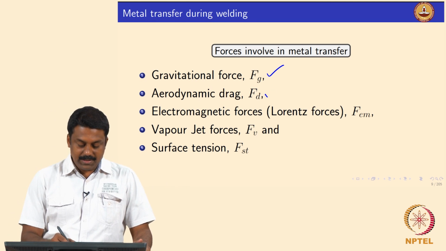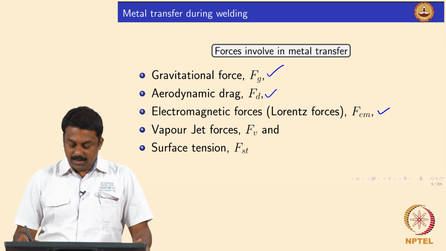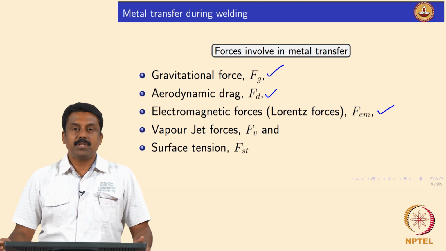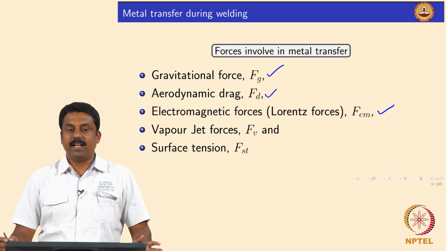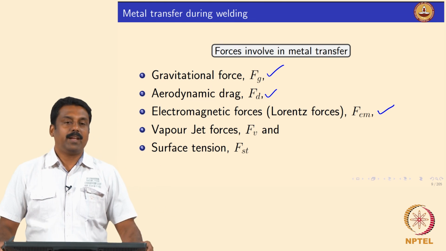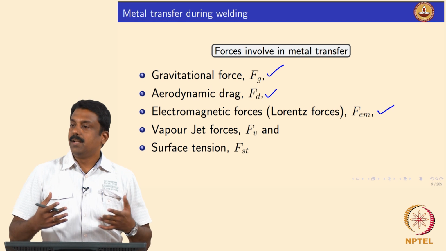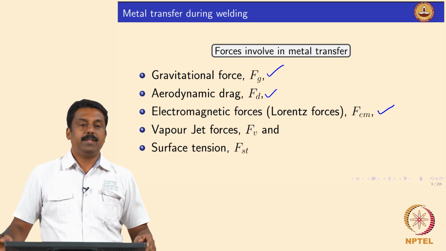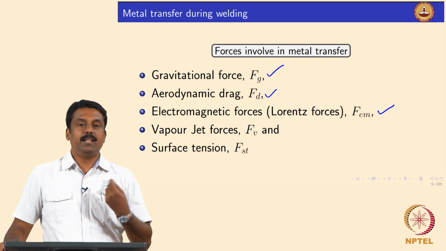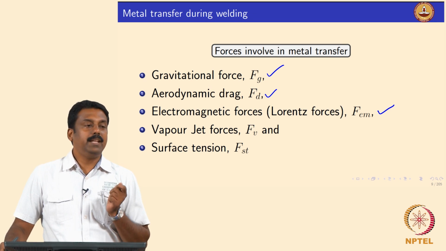And then you have the plasma jet or aerodynamic drag, FD, and then the electromagnetic forces. In most cases the Lorentz force always assists, because creating a narrow arc is very difficult. So you always have a droplet diameter much smaller than the arc envelope diameter, and you always see that the Lorentz force aids the droplet detachment.